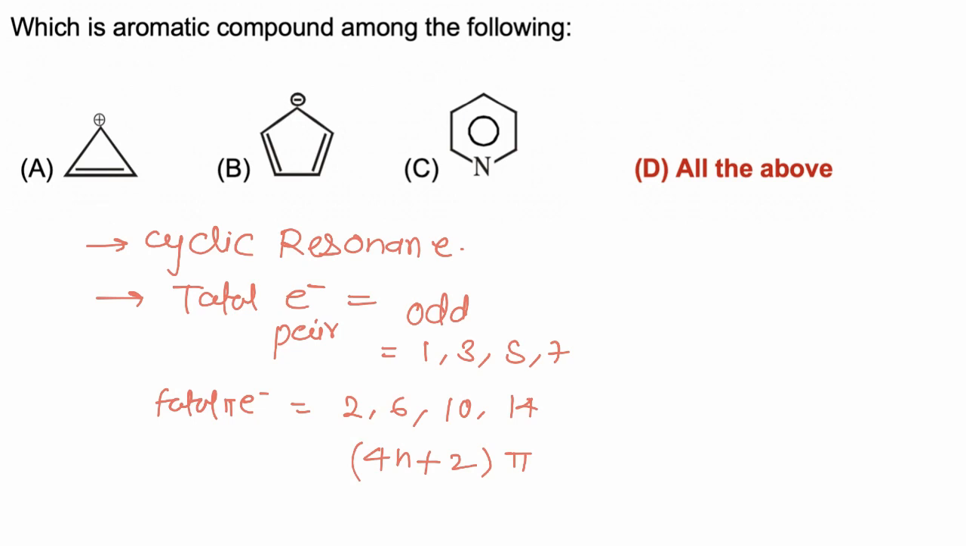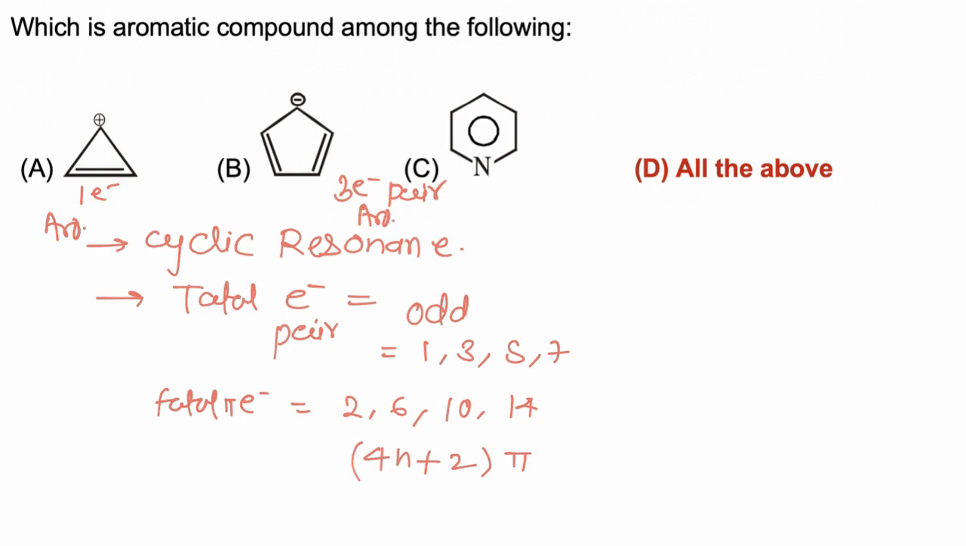Now the first molecule is having cyclic resonance, conjugation is present in the ring. So the molecule is cyclic resonance having 1 electron pair, so the molecule is aromatic. Now the second molecule is having 3 electron pairs, so again odd electron pairs are present along with cyclic resonance, so the molecule is aromatic.